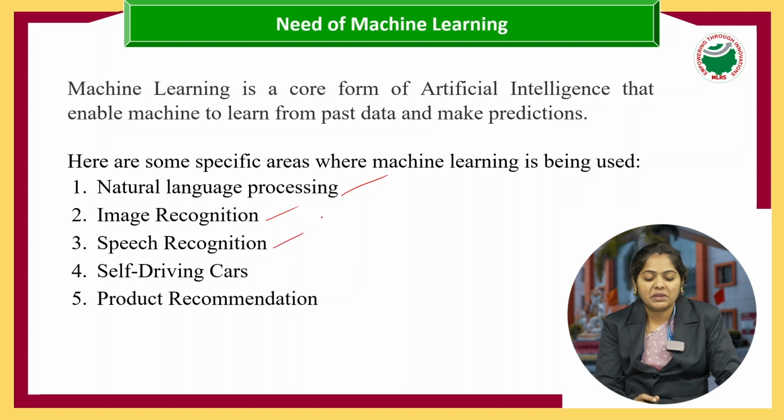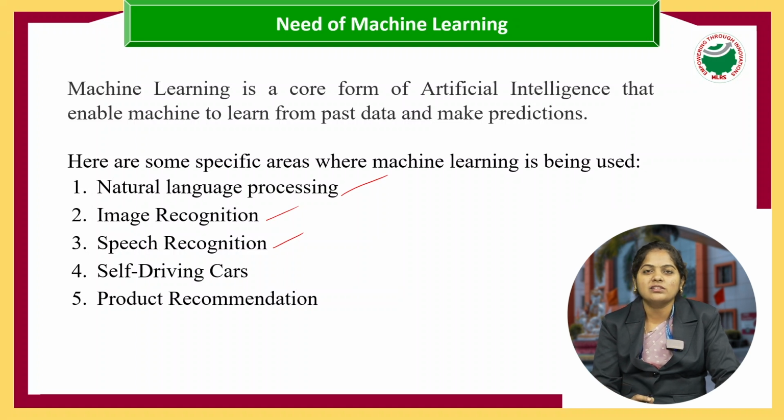And next, speech recognition. This is the ultimate option that was given by machine learning. For example, let's say we are using a smart TV in our home. Without typing any word, we have an option called voice. We will speak something, and that will be displayed on the system.